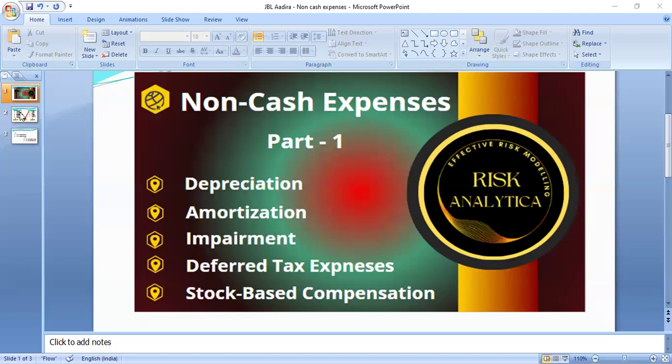Now, these expenses are very crucial for accurately reflecting a company's financial performance and its condition, and they are recognized to match expenses with the revenue. In most annual reports, you definitely observe that depreciation, amortization, and impairment expenses are considered while they calculate their net profit or net loss for the particular year.